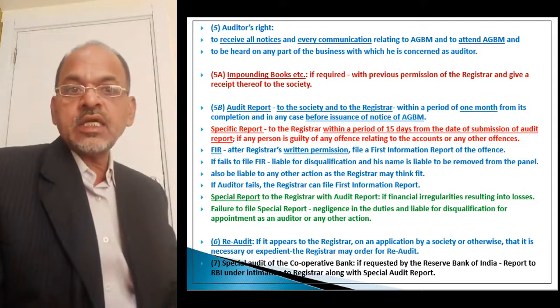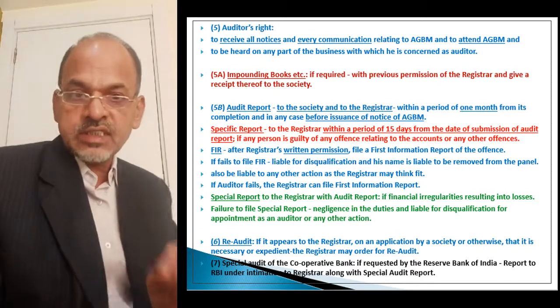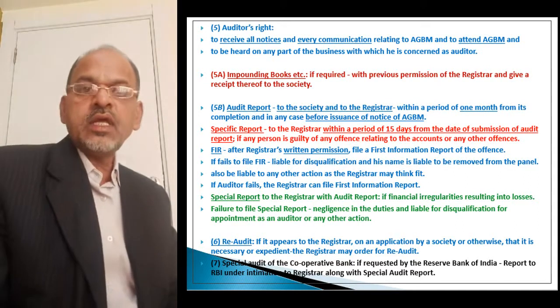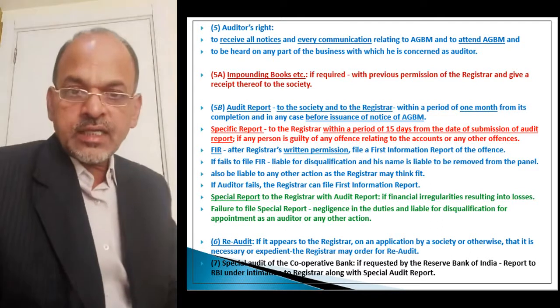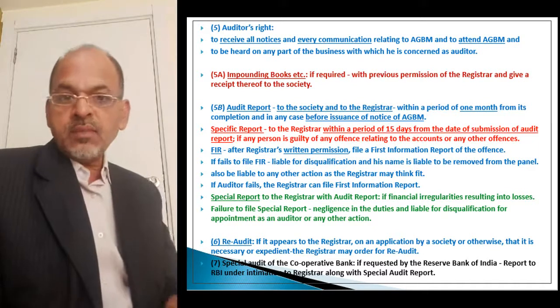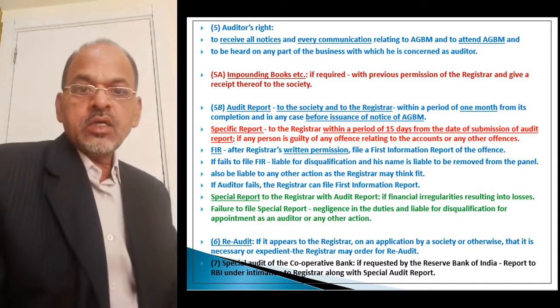Section 81 subsection 6 is about re-audit. As per subsection 6 of section 81, the society can demand a re-audit.